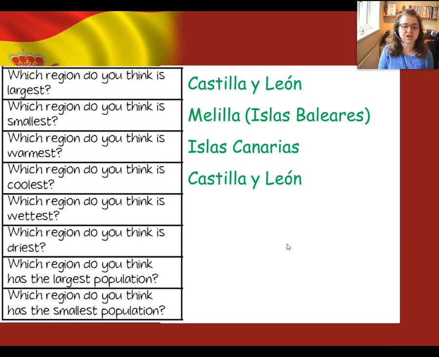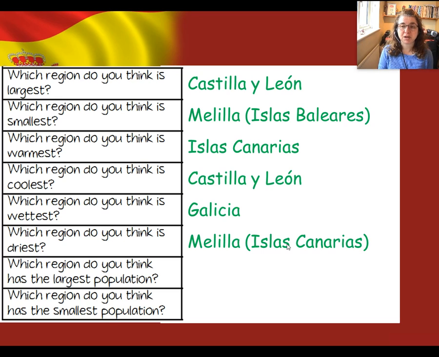Then, which region is the wettest? Which one gets the most rain? You will have noticed that Galicia, which is the one in the northwest over the top of Portugal, gets a huge amount of rain compared to everywhere else. And which region is the driest, gets the least rain? Again, Islas Canarias, but you could also have included Melilla because they're a lot further south. Melilla is near to the Sahara Desert, Islas Canarias, of course, near to the equator.